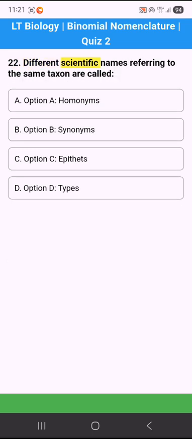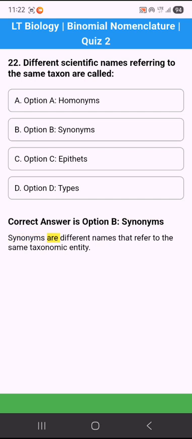22. Different scientific names referring to the same taxon are called: Option A. Homonyms. Option B. Synonyms. Option C. Epithets. Option D. Types. Correct answer is option B. Synonyms. Synonyms are different names that refer to the same taxonomic entity.